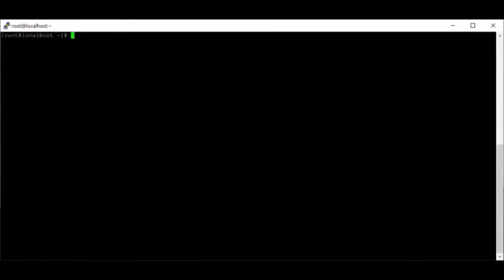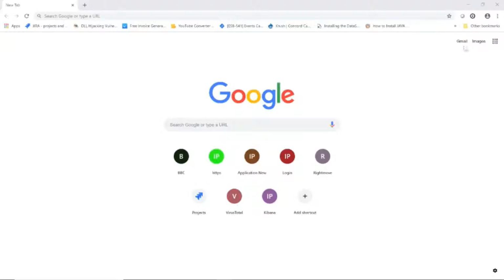Now let's look at Kibana. Let's use the same netstat command. Let's grep for 5601. This is the default TCP port that Kibana listens on. So we can automatically see that Kibana is up and working as well. Now you've seen a working installation of the empow open source plugin.